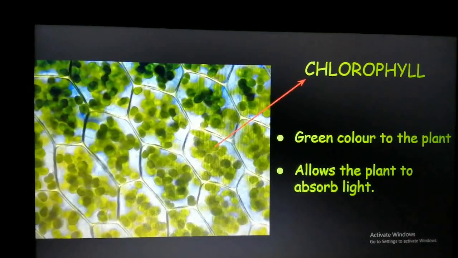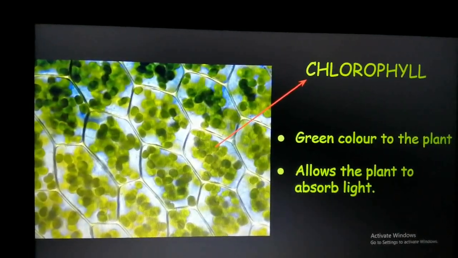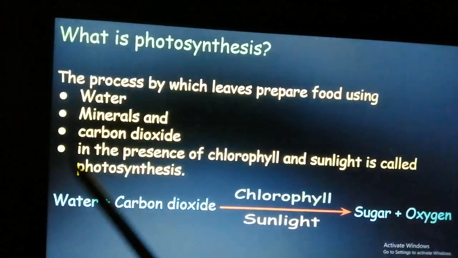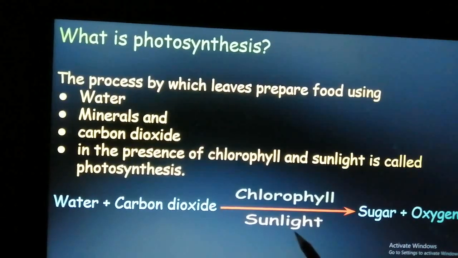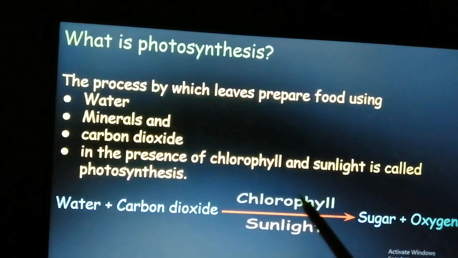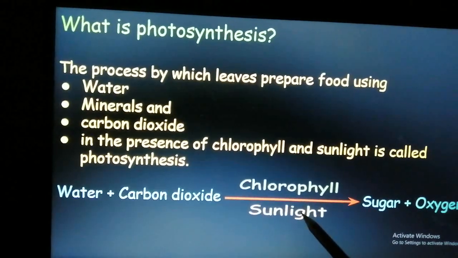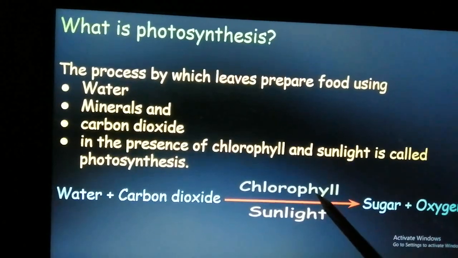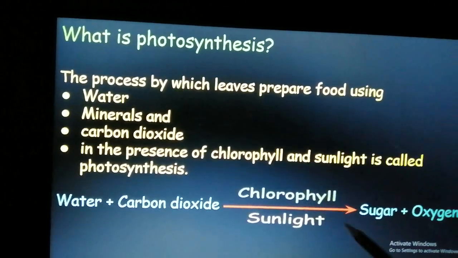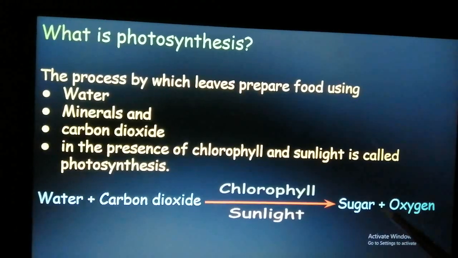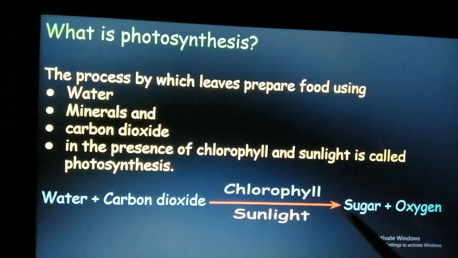Okay, so understood now why chlorophyll is so important for the process of photosynthesis. So water plus carbon dioxide in the presence of sunlight and chlorophyll. Why chlorophyll? Because chlorophyll is required to absorb sunlight. Without chlorophyll, the plant will not be able to absorb sunlight. So in the presence of sunlight and chlorophyll will give you sugar and oxygen. Oxygen is given out and sugar is the plant food.